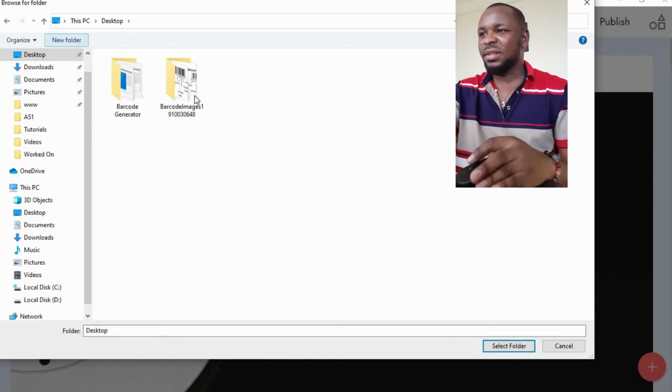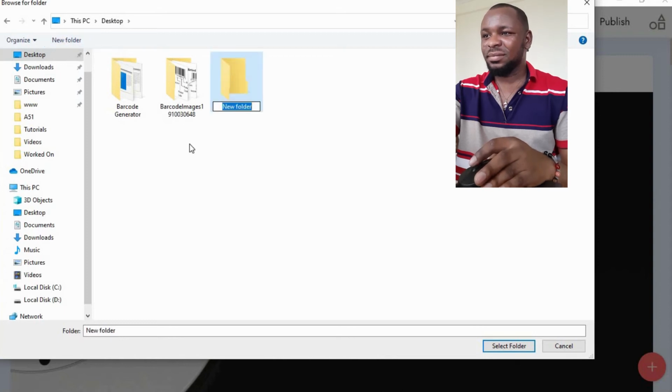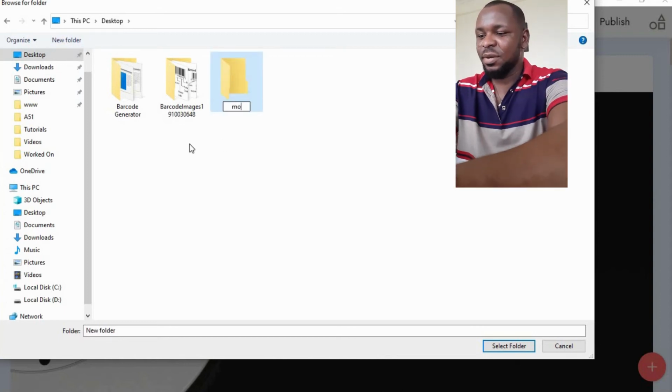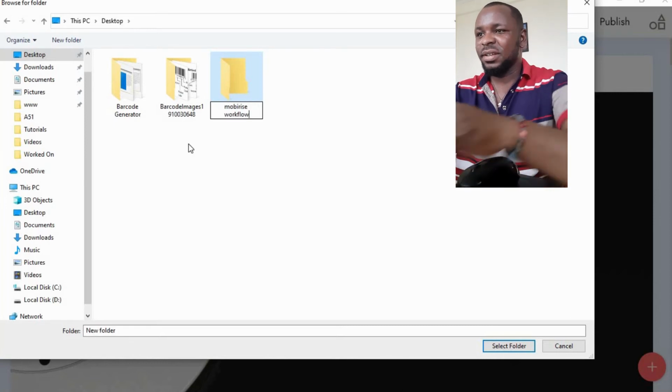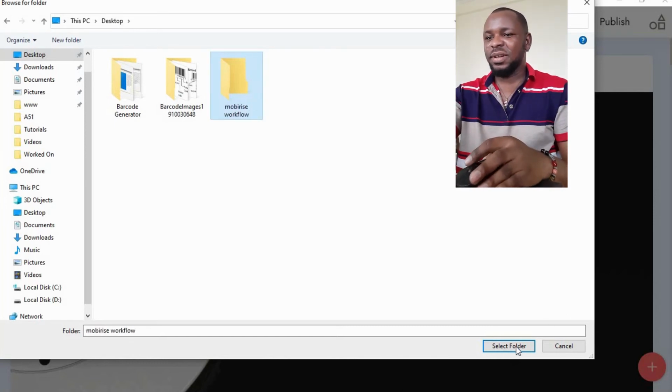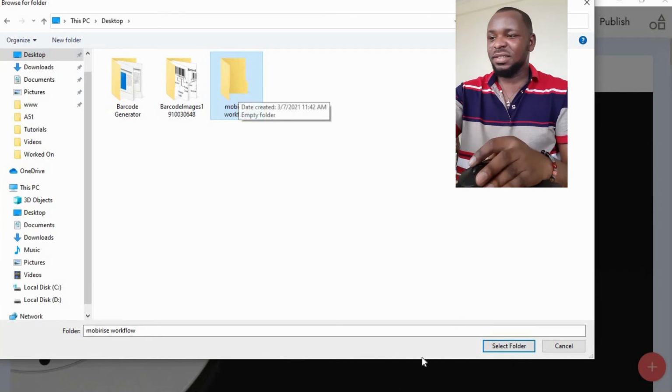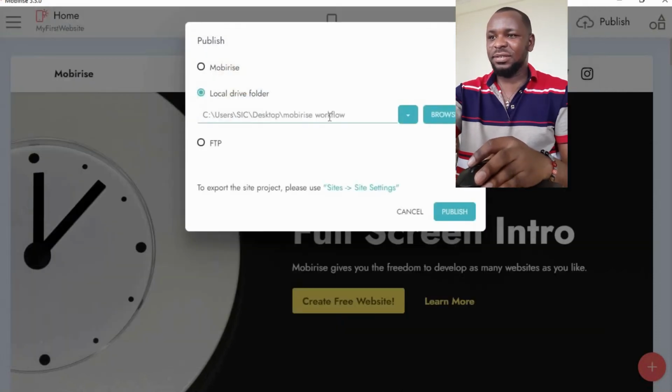I don't have anything like a folder like that, so let me create a new folder here and say Mobirise workflow. Let me put it like that. Okay, so I'll select this one. I'll click on it. Clicking is like selecting it. Then I click select folder. So I have it here.